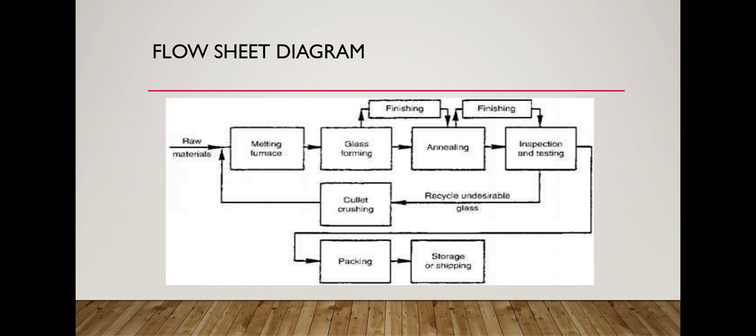Annealing is the process in which glass is formed into different shapes. After shaping the glass, it goes through a further finishing procedure and then goes to the inspection and testing system. If the glass is desirable, it goes to packing for storage or shipping. If undesirable glass is obtained, it is recycled, cooled, crushed, and goes again to the melting furnace.